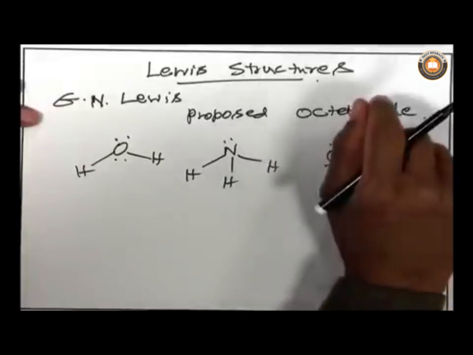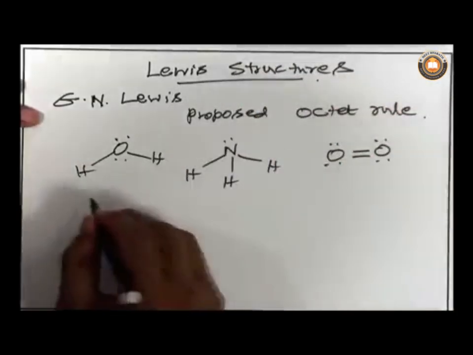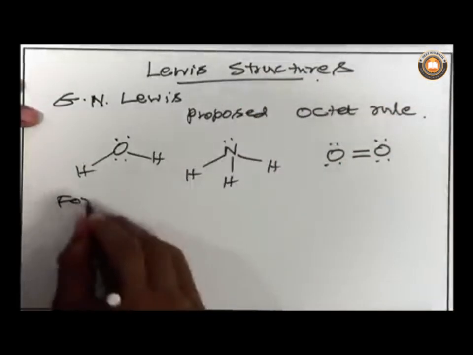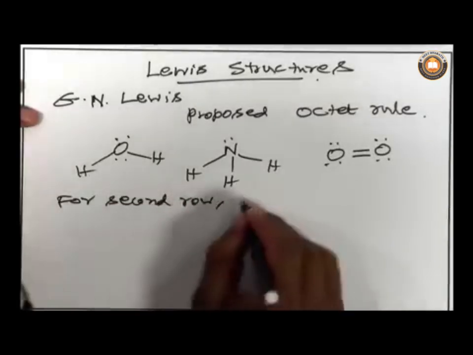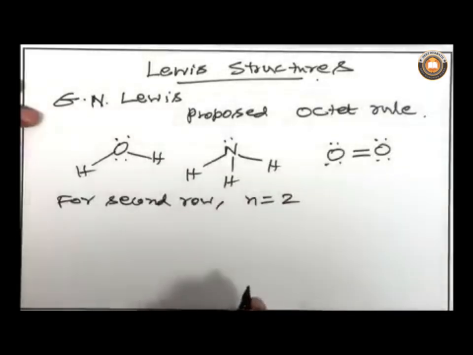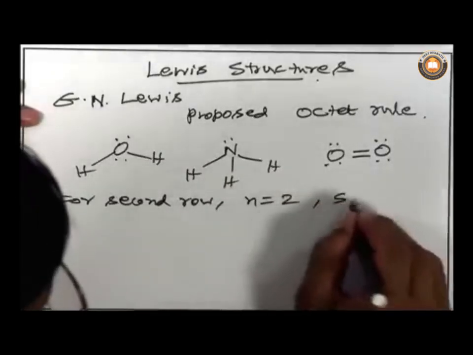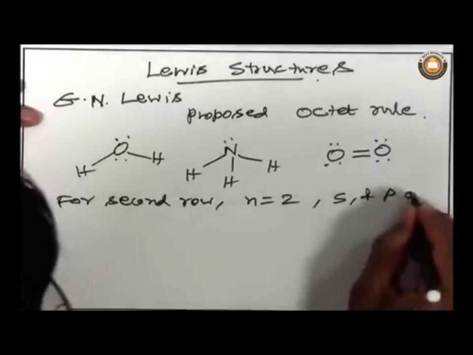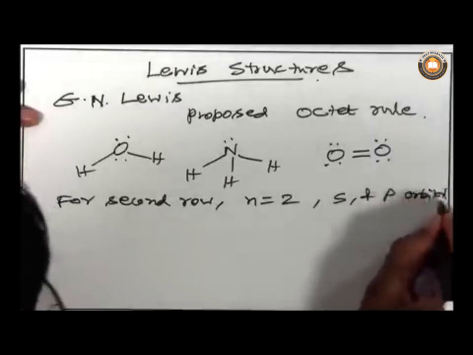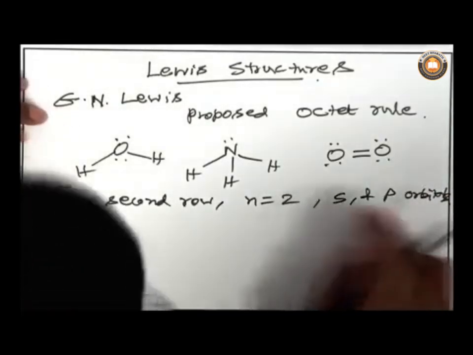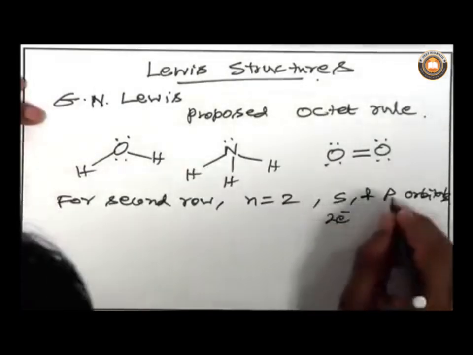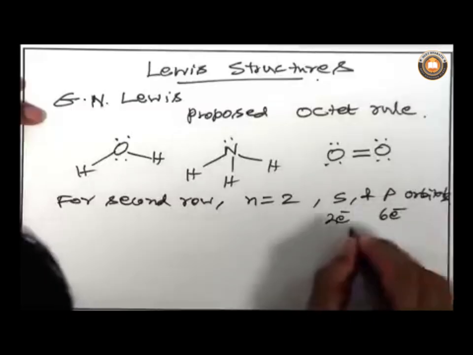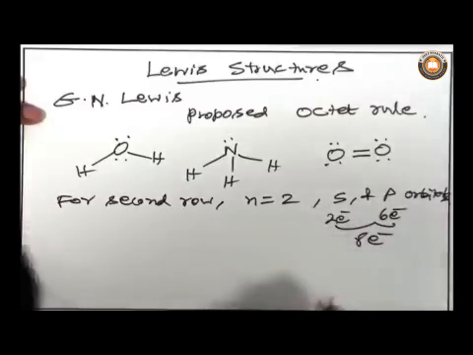Second row elements means the energy level is n equal to 2, and they have s and p orbitals. The s orbital can accommodate 2 electrons, and the p orbitals can accommodate 6 electrons. In total, there are 8 electrons.